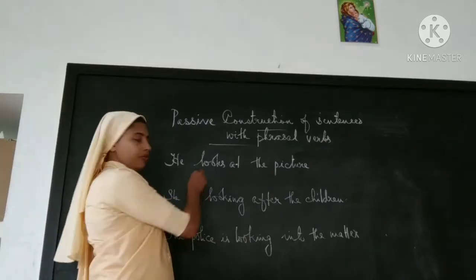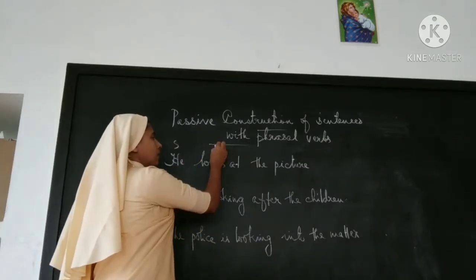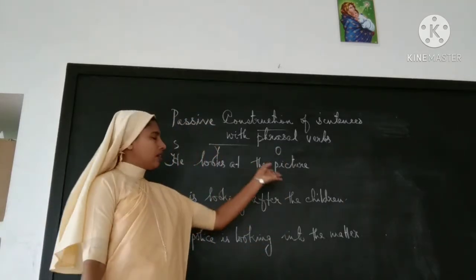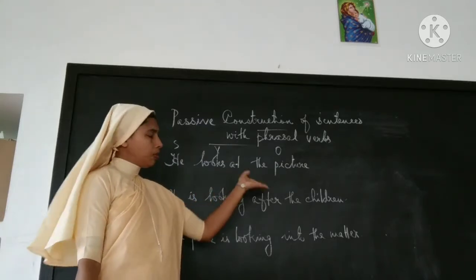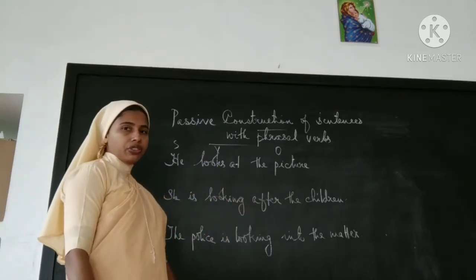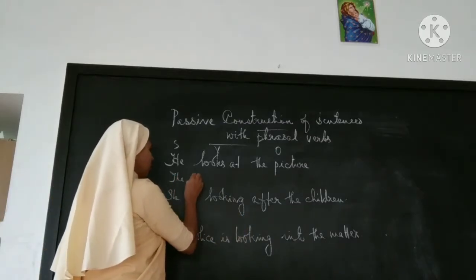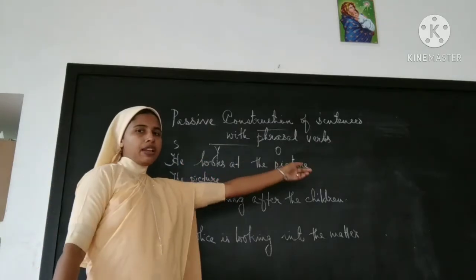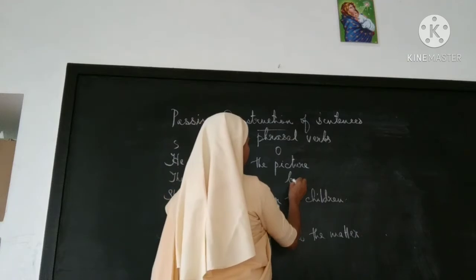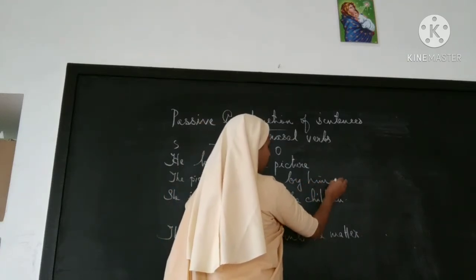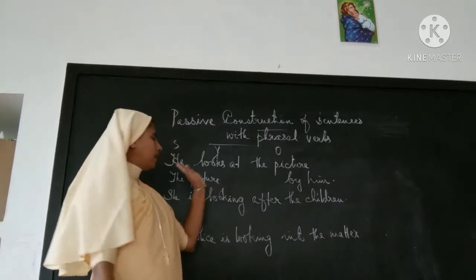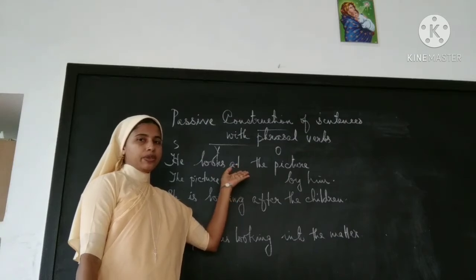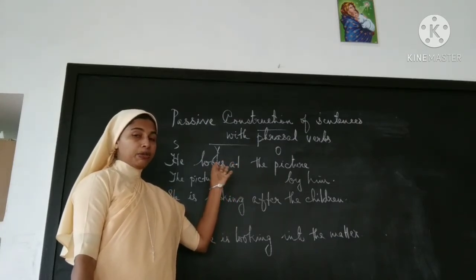So which is the subject? He is the subject, looks at is the verb, the picture is the object. Subject, verb, object. So let's take the object first: the picture. And last will be by him. And what about the verb looks at, which tense is used here? Simple present.